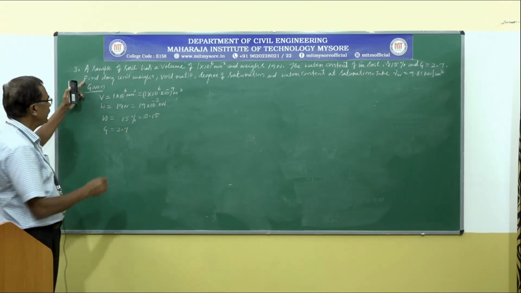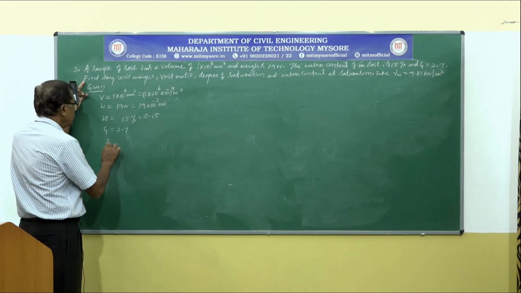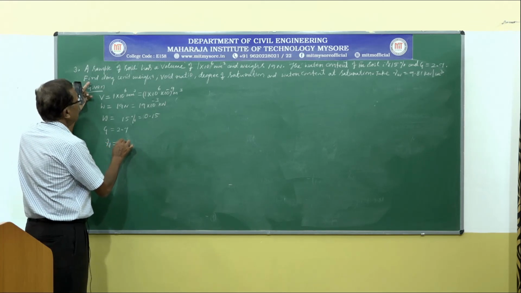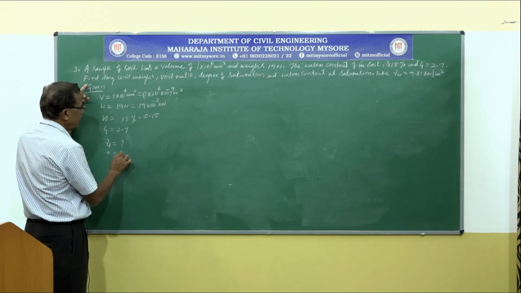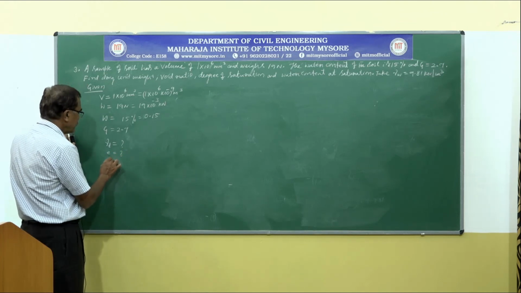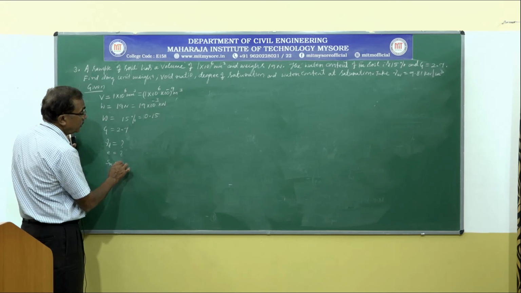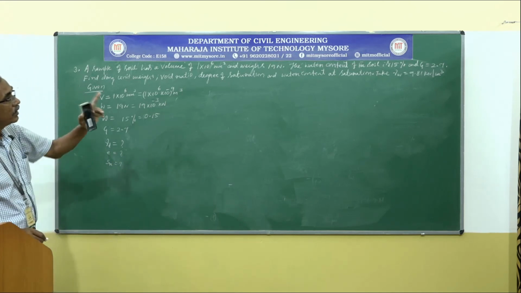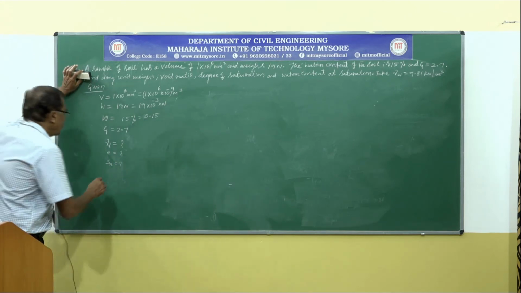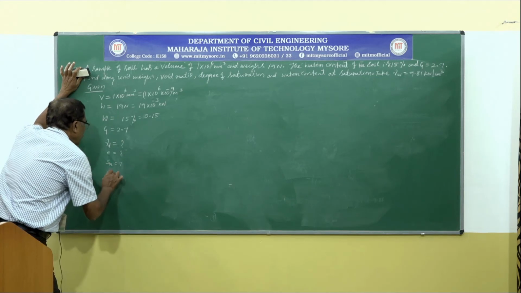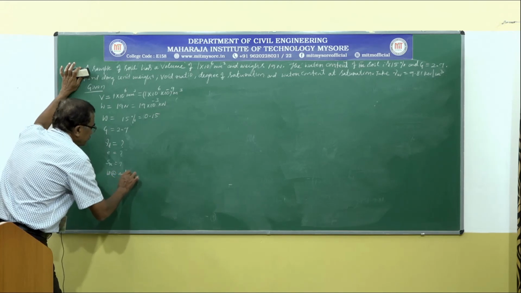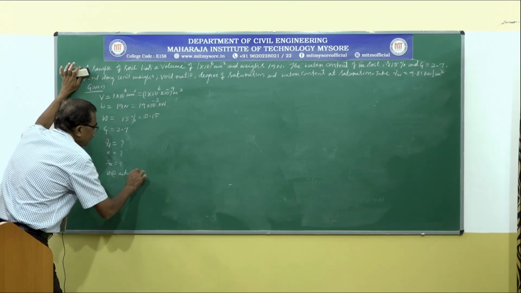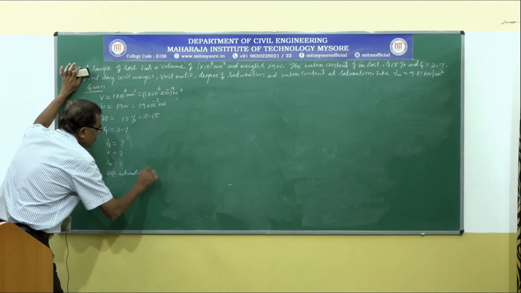Asked to find dry unit weight, gamma D is equal to question mark, void ratio E is equal to question mark, degree of saturation SR is equal to question mark, and water content at saturation W at saturation is equal to question mark.